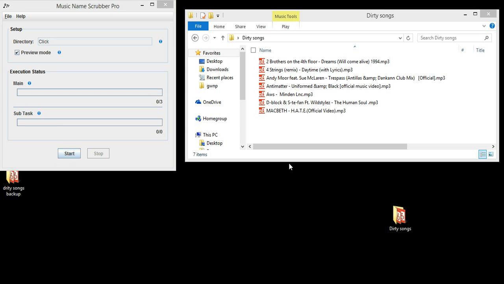Hello everybody, I'm going to show you how to remove all the garbage such as brackets and mismatched casing out of your song names using the Music Name Scrubber Pro tool.